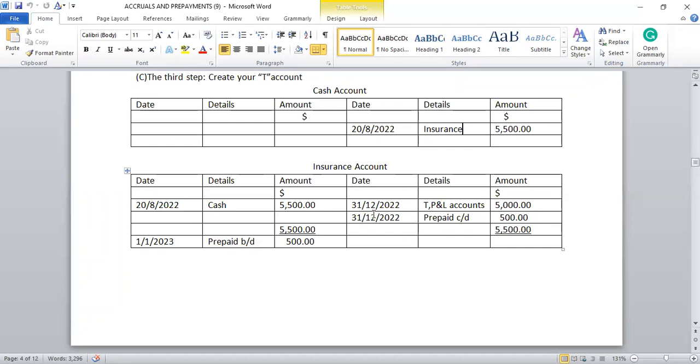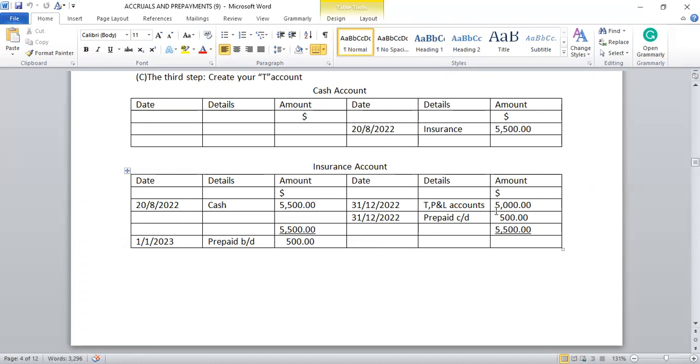And when you go to the P&L account, 31st December 2022, P&L account, $5,000, implying that although $5,500 was paid, the actual expense should be $5,000. The difference should be carried down to the next year. That is the insurance that has not been consumed, so it should carry on to the next year.